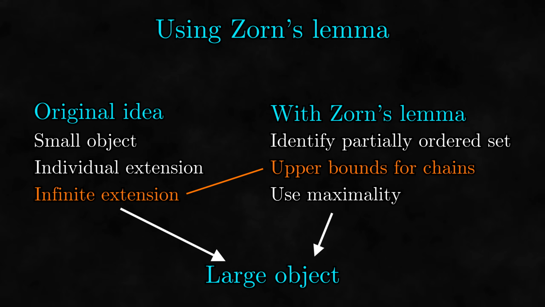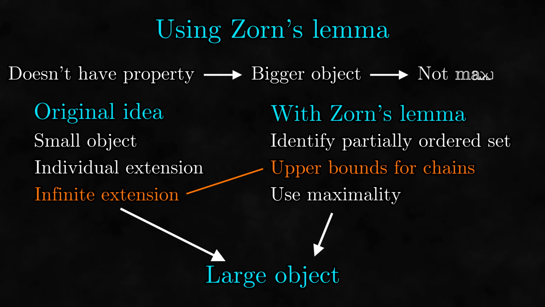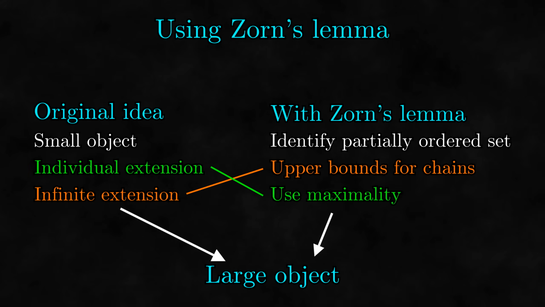Usually, this is done with a proof by contradiction, where we assume it doesn't have that property, which allows you to find a bigger object contradicting the maximality of the object. In doing this, you have to do a single extension, meaning that this step actually corresponds to this earlier step on the left. This process on the right is pretty much how we solve problems using Zorn's lemma.